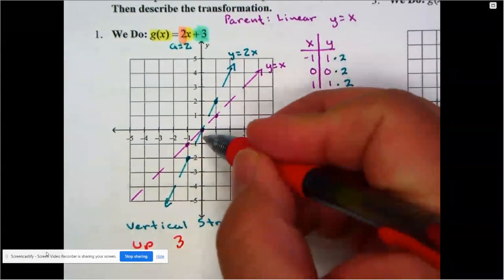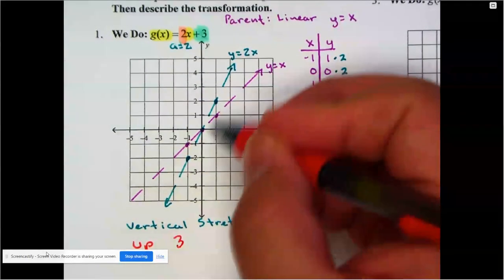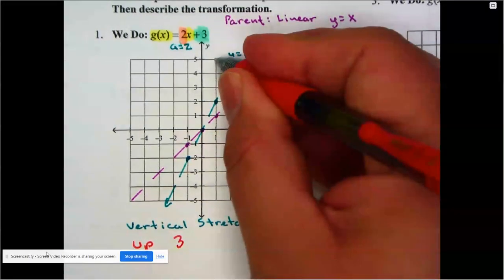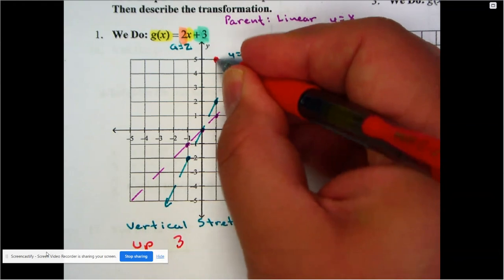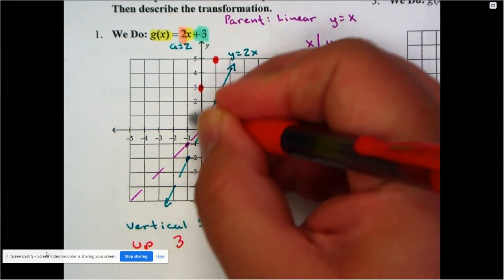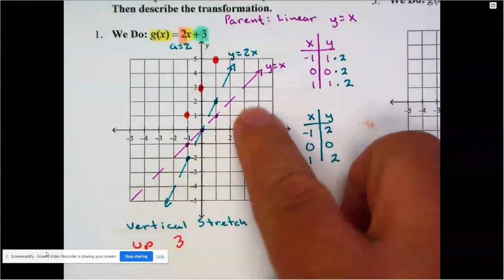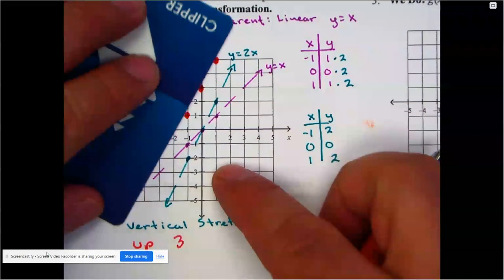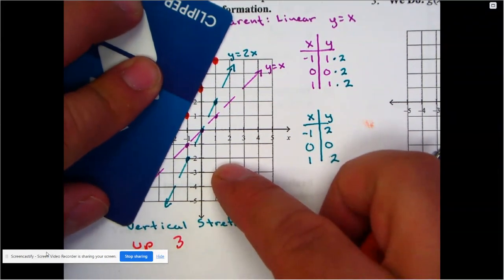All right, well then all these new points that were in this blue-green line here, we're going to move them up 3. So 1, 2, 3. So that's way up here now. 1, 2, 3. And of course, 1, 2, 3 spaces up. So there's that same line that we had here with a slope of 2. But now, of course, it has been translated up 3 spaces.